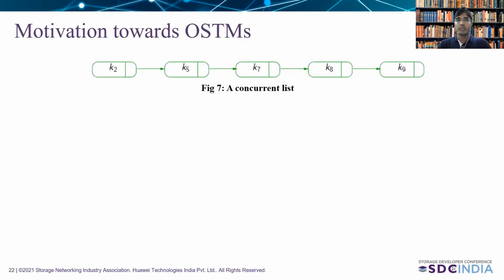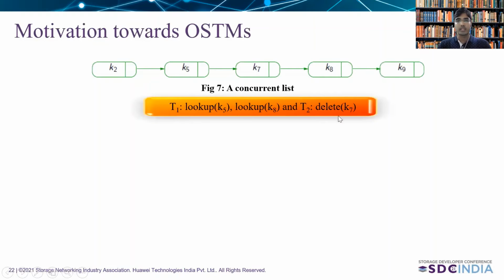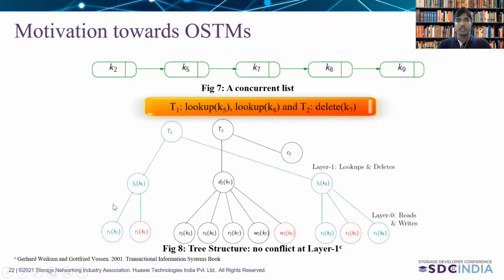To understand the motivations towards object-based STMs, I consider the same example which we saw for the read-write STM. We have a concurrent list where two transactions are simultaneously working on it, and this is the tree structure showing the executions of all the transactions. As we have seen, at layer 0, where read-write operations have been invoked, there is a cyclic conflict from T1 to T2, and due to that, we are not able to accept this schedule.